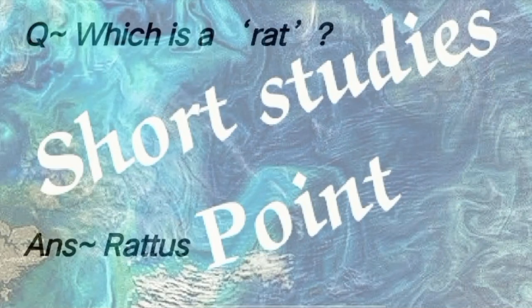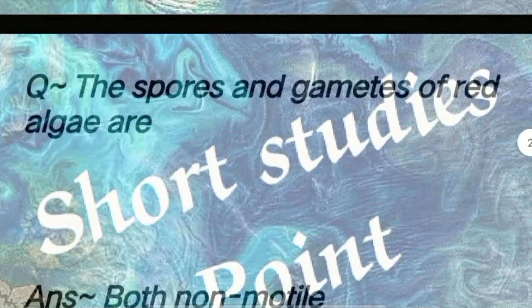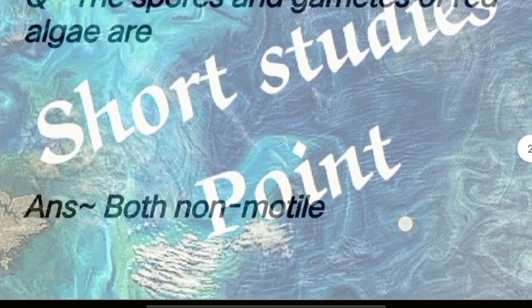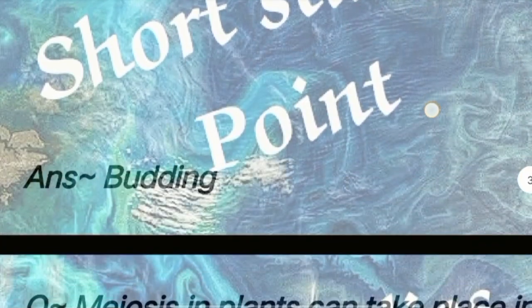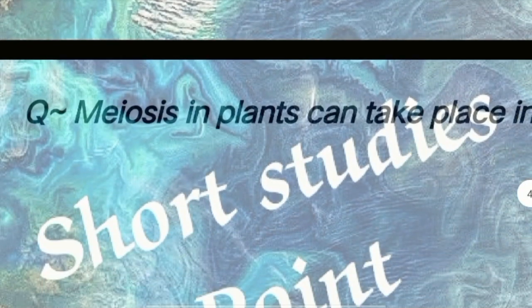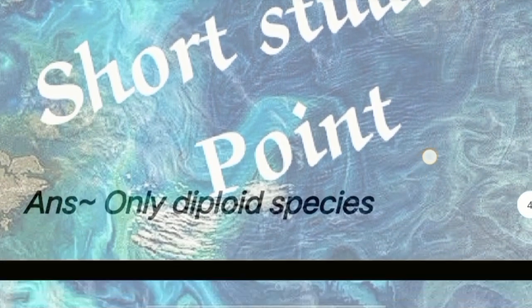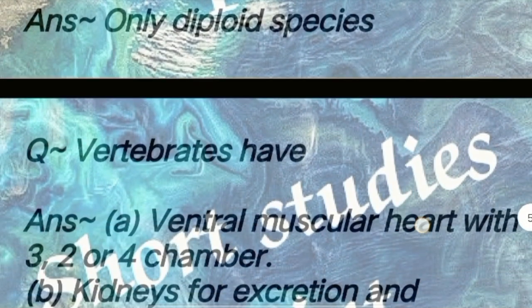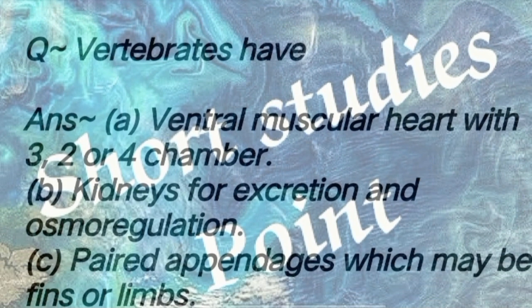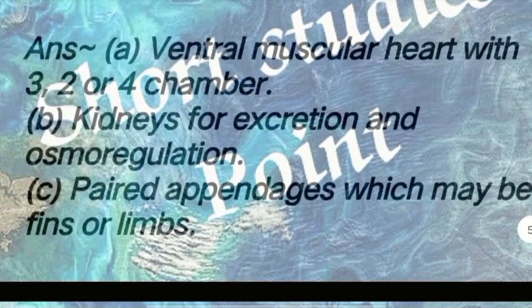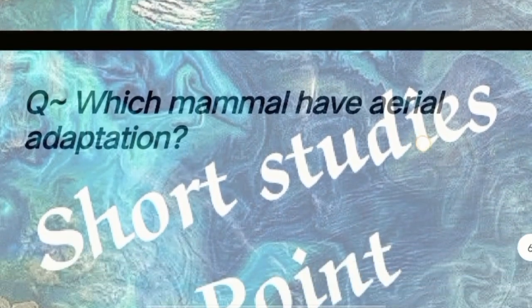Question: which is rat? Answer: Rattus. Next question: the spores and gametes of red algae are? Answer: both non-motile. Next, coelenterates reproduce asexually by? Answer: budding. Next question: meiosis in plants can take place in? Answer: both diploid and haploid species. Next question: vertebrates have? Answer: A, ventral muscular heart with 2, 3, or 4 chambers. B, kidneys for excretion and osmoregulation. And C, paired appendages which may be fins or limbs.